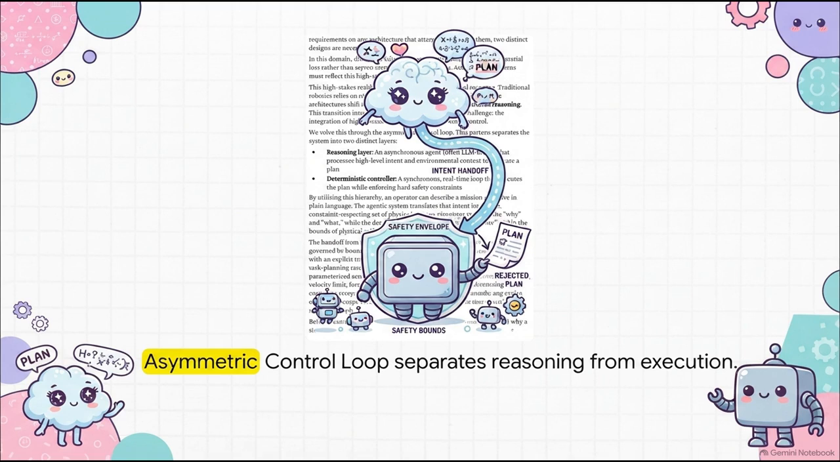It's the perfect handoff. The LLM acts as the reasoning layer. It processes intent and proposes a plan, but it operates asynchronously, handing its intent down to the deterministic controller. That controller manages the how within hard, unyielding safety bounds. If the LLM proposes an action outside that safety envelope, the deterministic layer simply rejects it.